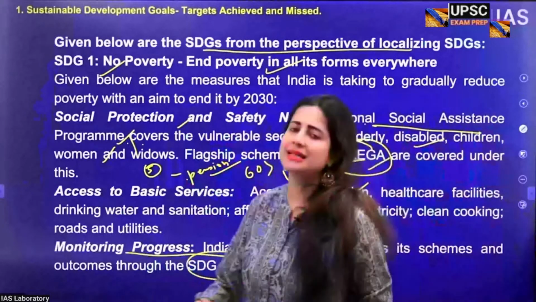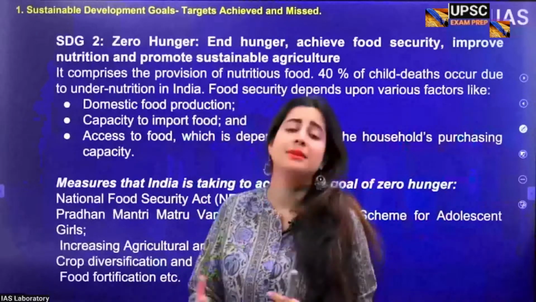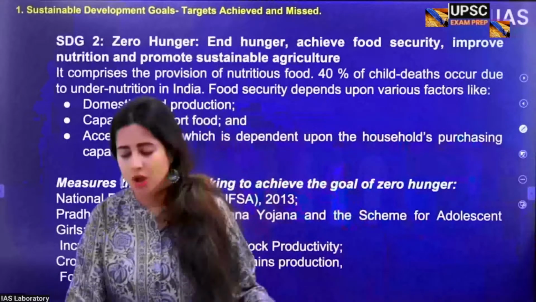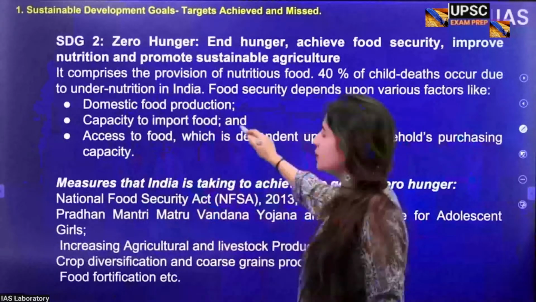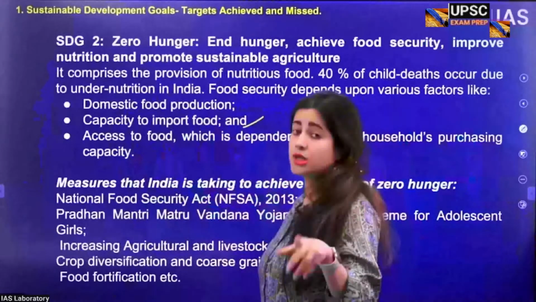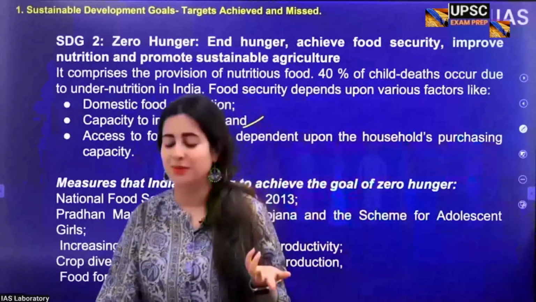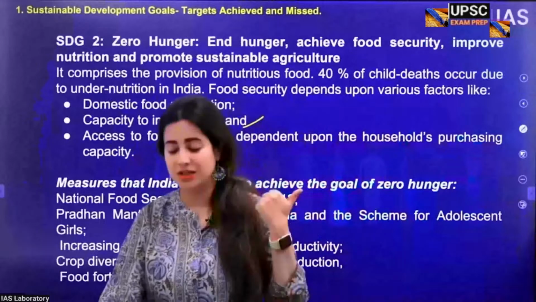So it's not like the government is not trying enough, but it is a very ambitious target given that poverty now is completely multidimensional and the population is huge. You know that India is almost on the verge of overtaking the population of China by 2023. Now that is also something we know. And recently, the world population has also hit a very big mark. What is that mark? 8 billion, absolutely. Which means that we are dealing with massive population pressure.